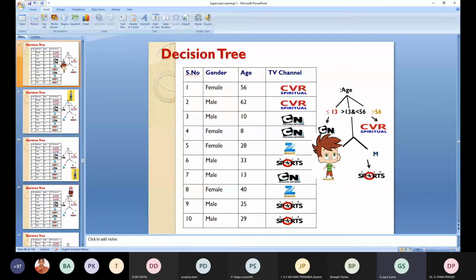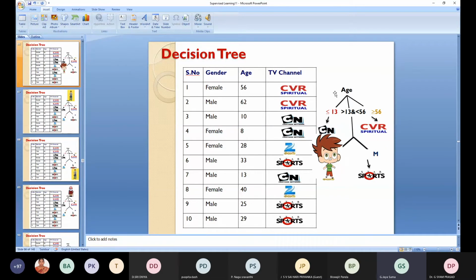So the attribute selection can be done based on the formula which is called entropy. Okay, so in decision trees also there are many methods like C4.5, ID3 and CART.